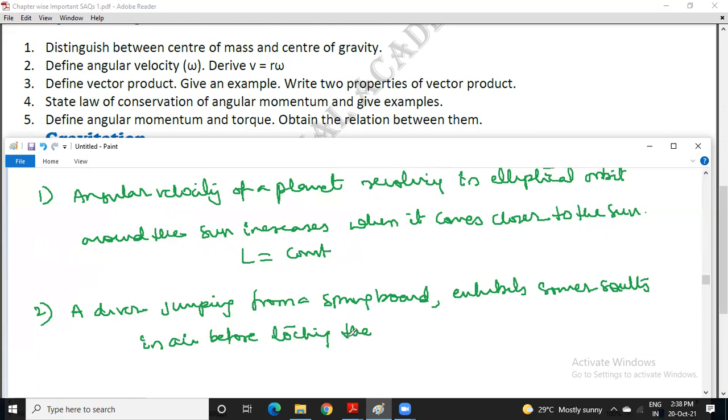But angular momentum remains constant touching the water surface.